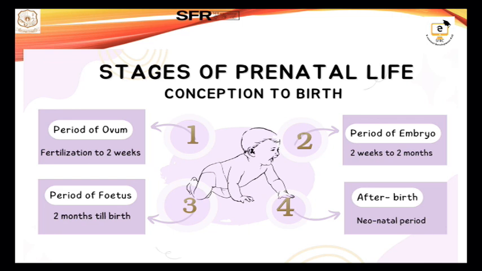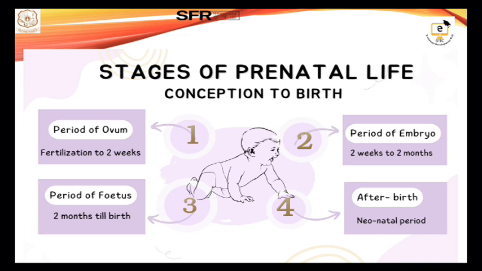From the time of fertilization to 2 weeks, the period is called the period of ovum. At times the fertilized egg is called a zygote and it will be named as ovum. The second period is the period of embryo. It begins from the time of implantation, that is around 2 weeks to 2 months. So at this time the ovum is now named as the embryo.